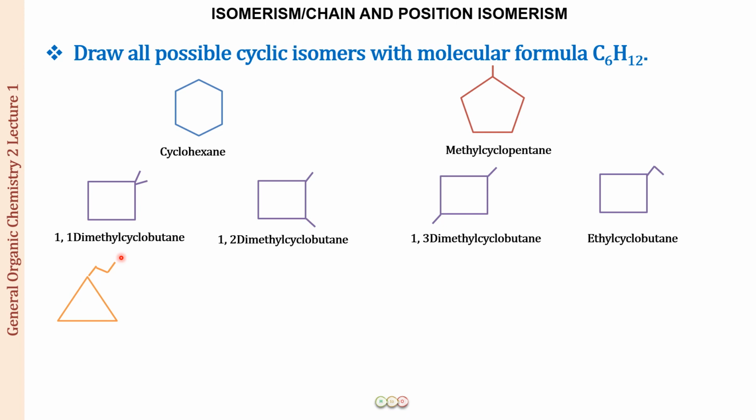So which of them are you going to consider as the parent? So please remember, when it is equal also, the parent hydrocarbon is going to be the cyclic ring. It is only when there is a greater number of carbons in the side chain that you will consider that to be the parent hydrocarbon. I hope this is clear also. So the name of this compound is going to be propyl cyclopropane.